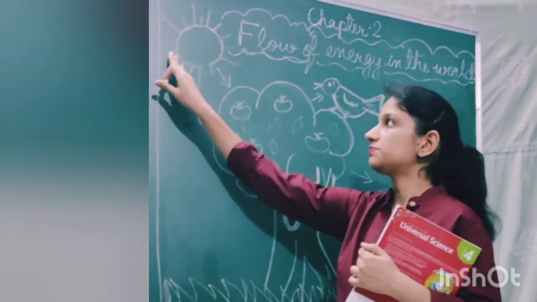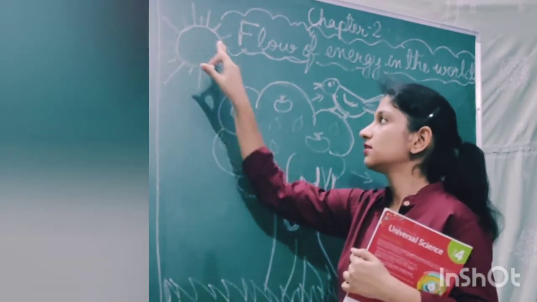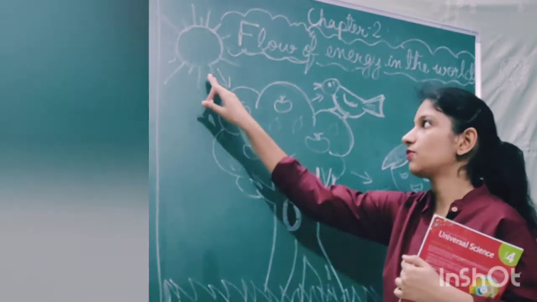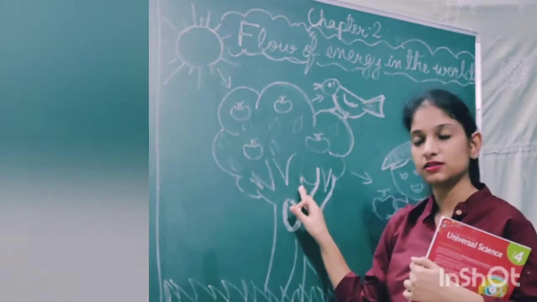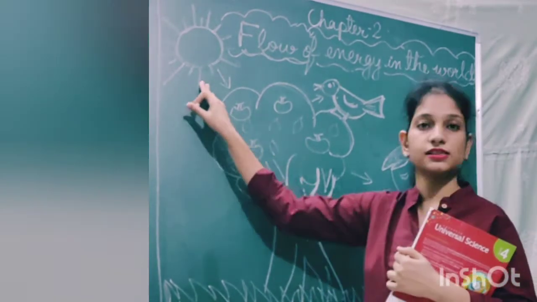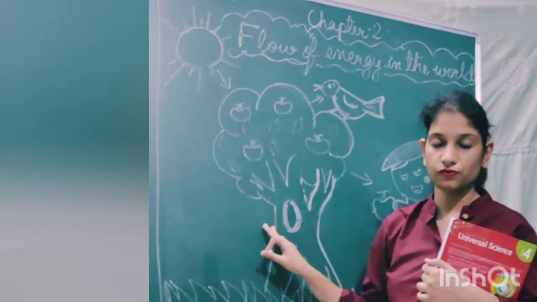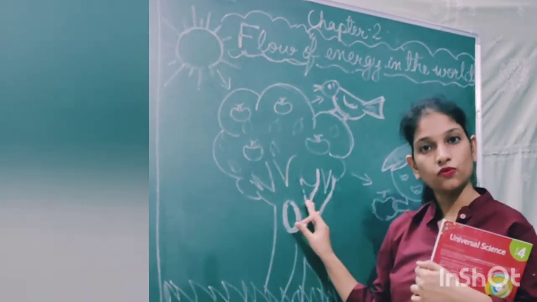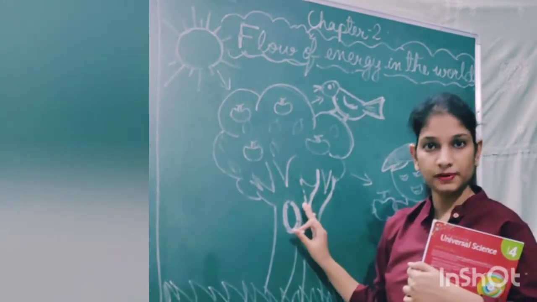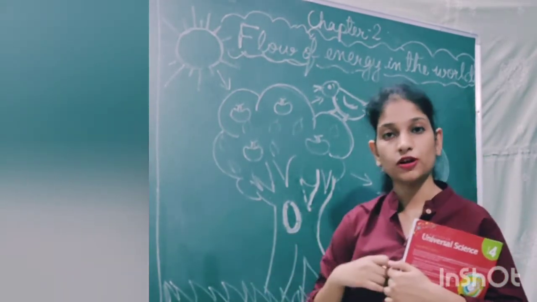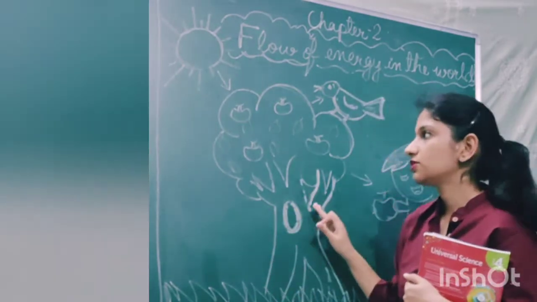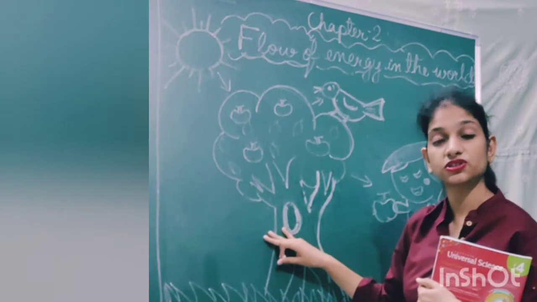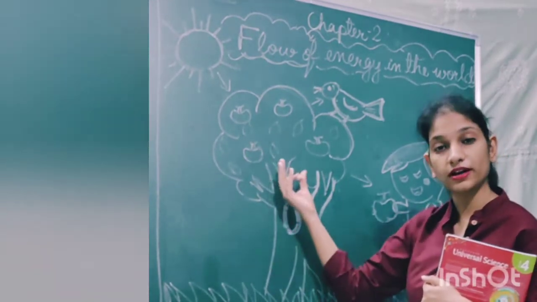So what happens first? The sun transfers its energy to the plants. The sun provides sunlight to the plant. Now the plant uses this energy of the sun and makes its own food, which we have studied, right? The plant makes its own food. Then the plant uses this food for itself to grow. The plant uses this energy of the sun to grow.